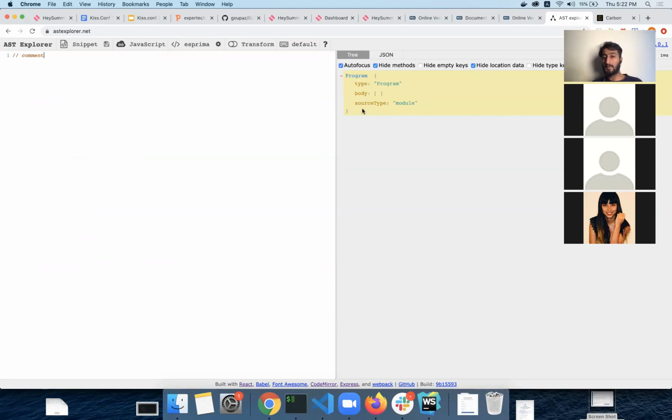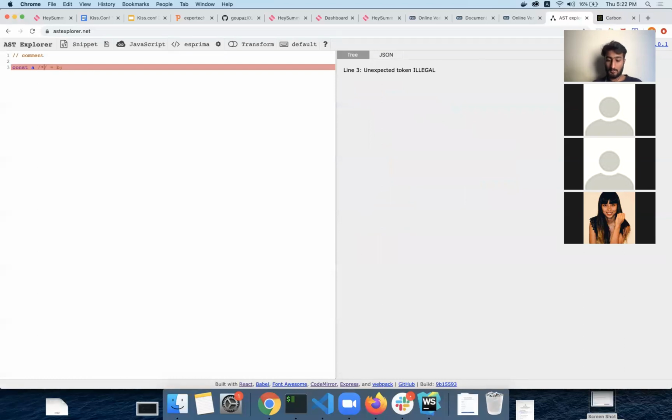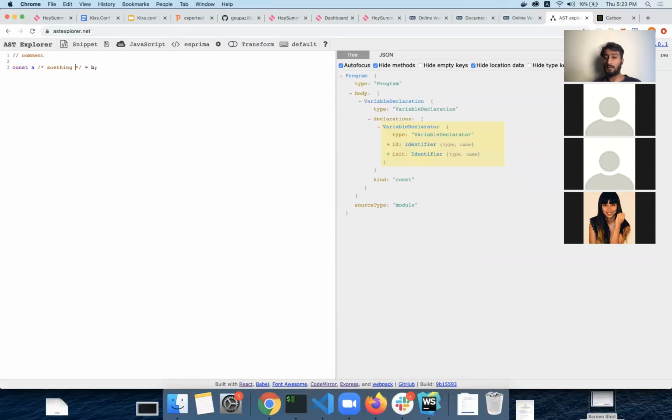I have written the comment, but there is no comment in the AST. But if I write const a equals b, I'll have a proper declaration of that variable inside this. So it's just simply ignoring that. Like if we have this, it will still ignore it.